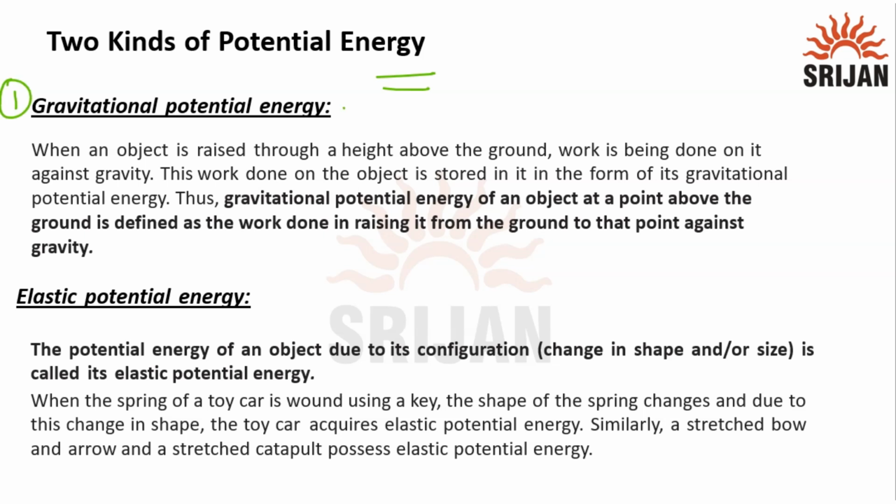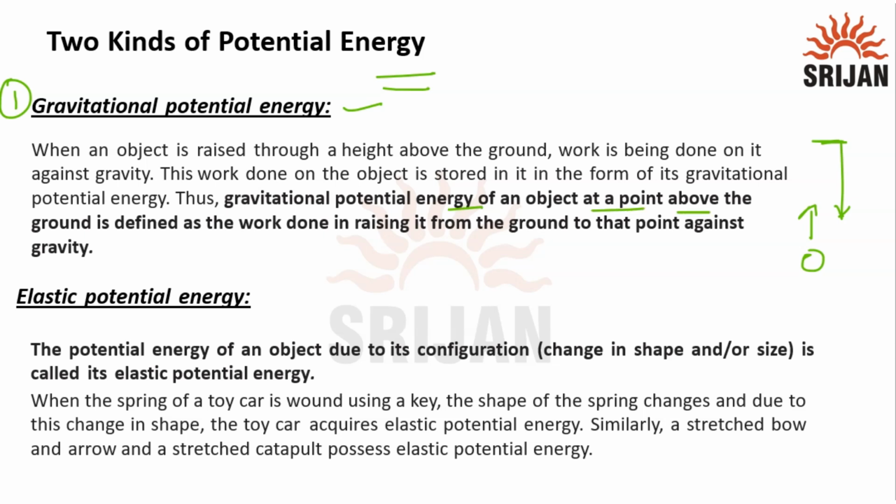First is gravitational potential energy. When you lift a ball or throw a ball to a height, it moves to some height, comes to rest, and then starts falling down. Why is it so? Because it has gravitational potential energy.